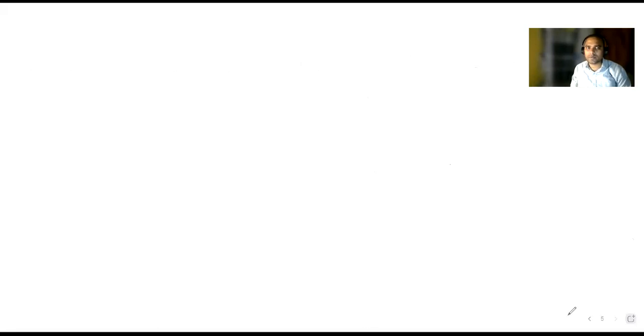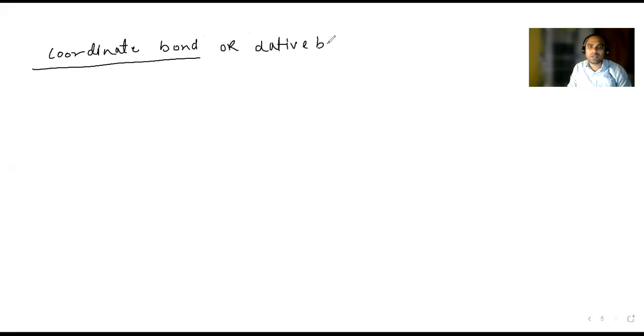These are the important points which I taught. Other points you can also read out, very small points. Now the next point you are going to is the coordinate bond. This is a special type of bond, called the coordinate bond. It is also known as the dative bond.